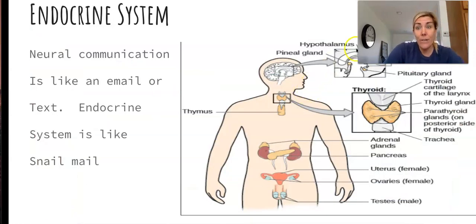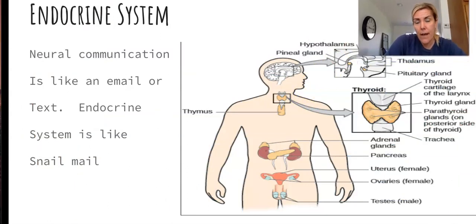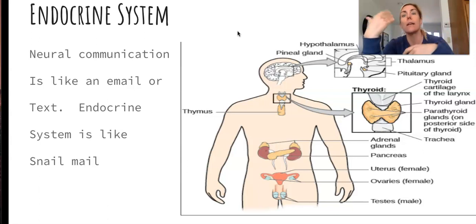Okay, and then the endocrine system, just a quick overview of this. So think about when neural communication happens, that's just like me emailing or texting you. It's quick, and that's how the neurons communicate with each other. The endocrine system is more like snail mail, where you write a letter, you put your stamp on it, you take it to the post office.